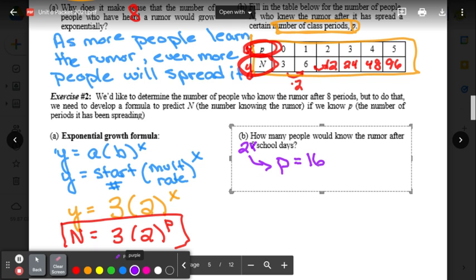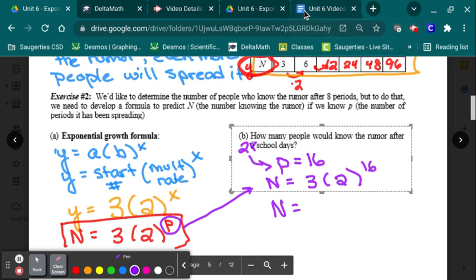So I have my equation right here. Okay, I'm going to substitute a 16 in here. N equals 3 times 2 to the 16. Now, I'm going to put this in. I'm going to use my Delta Math calculator. You could use your cell phone calculator if you know how to do exponents. Totally fine.